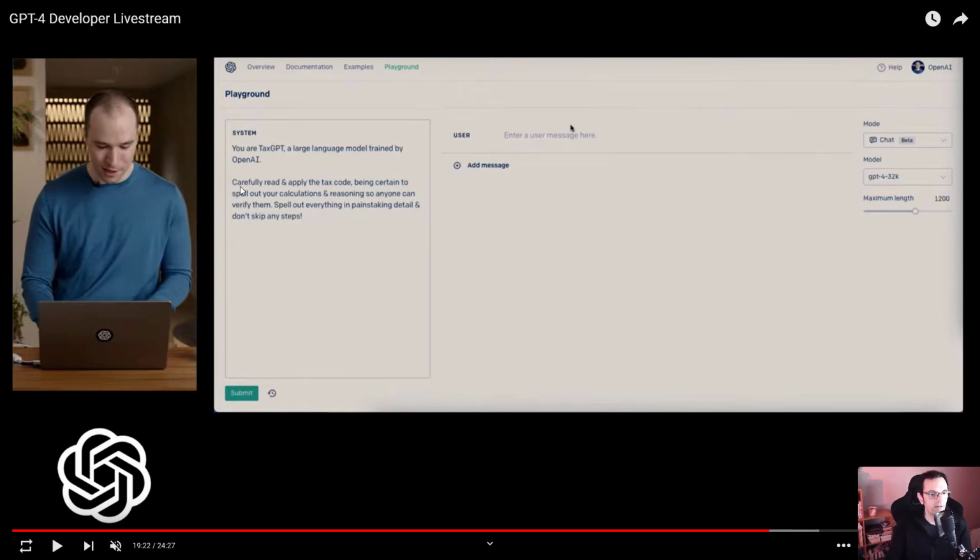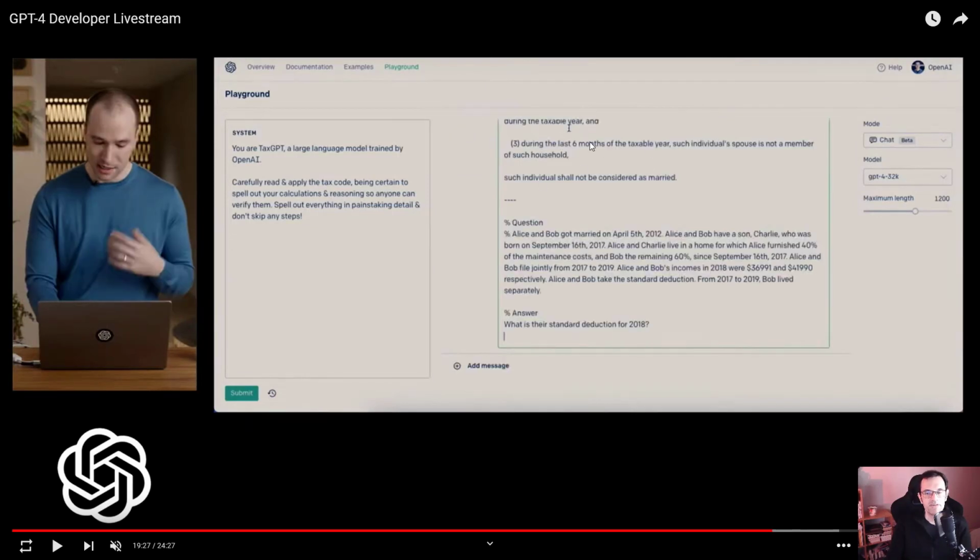So right here you simply mention that you want it to clearly, carefully read and apply the tax code that will be provided right here, and to make the calculation, but also to provide the reasoning, because it would be already a good thing to know how much tax you have to pay, but it's way better when you have the details to make sure that the result makes sense.